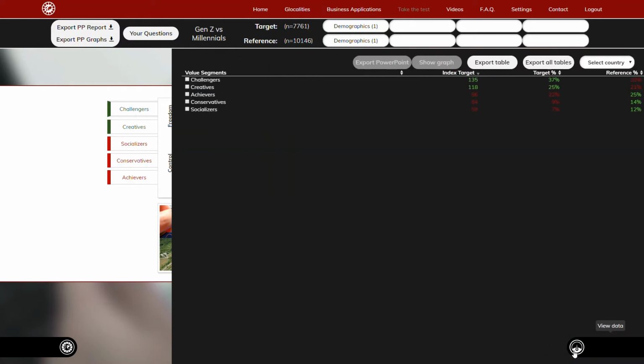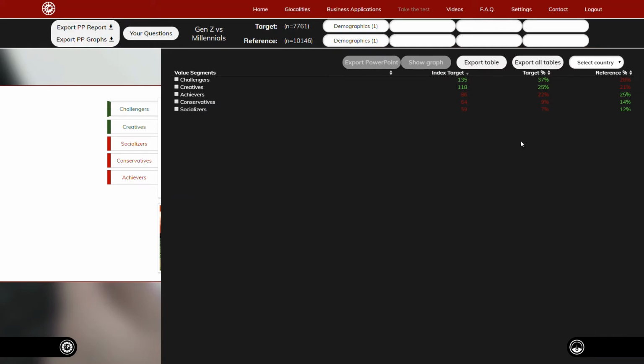If we look at the percentages behind that, we will see that, for instance, the segment of the challengers is much more represented among Generation Z than among the millennials. So it's the 37% versus the 28%, while the segment of the socializers is more represented among the millennials. So globally, 12% versus 7%.